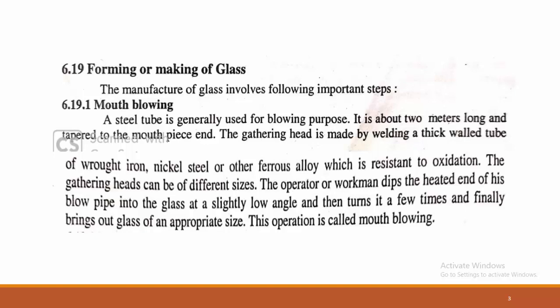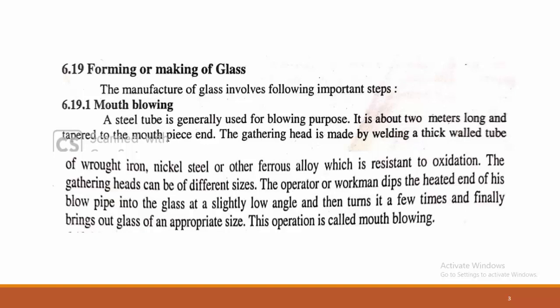The making of glass, that is, the forming of glass or shaping of articles, can be done in different ways involving important steps. The first is mouth blowing. Here we can see mouth blowing. A steel tube is generally used for blowing purposes. The name of the process is very important: mouth blowing. Here the articles can be hollow articles or bottles. Empty bottles can be prepared with the help of the mouth blowing process, where a steel tube is used for blowing, continuously blown with the help of the mouth.